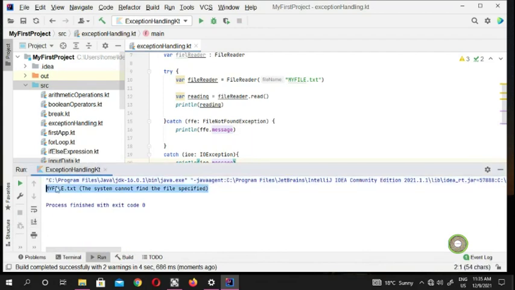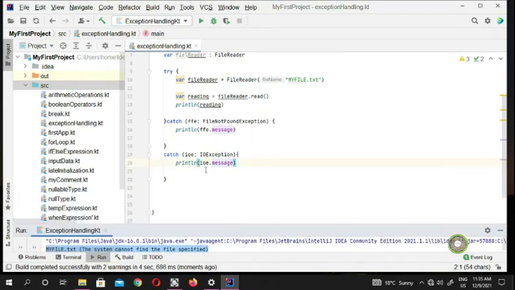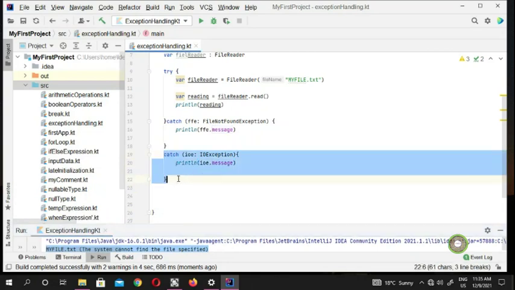that my file, the system cannot find. The system is going to look for this file. If the system can't find this file, then this one comes in. And if the file has any error inside it, then this catch is going to jump in. If the file has an error for some reason, if the file is too old, or corrupted, or has a rendering problem, or has images which contain viruses, for whatever reason, if Java thinks this file has an input output error, then this exception is going to jump in.